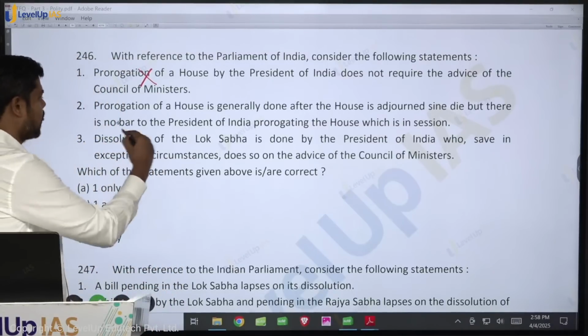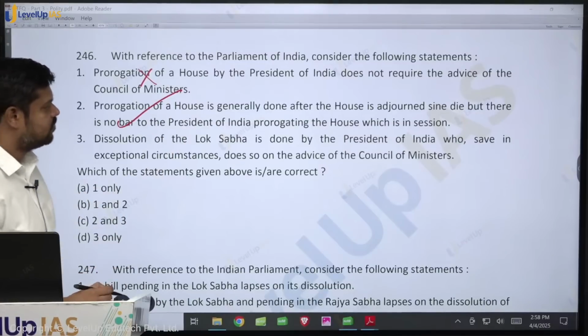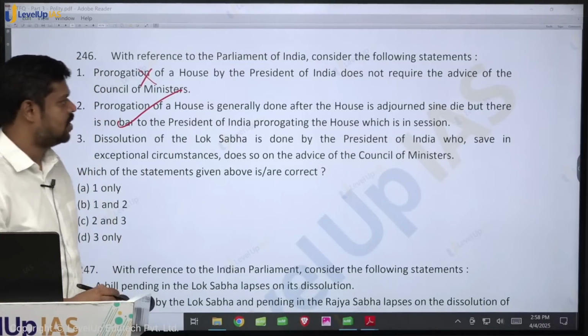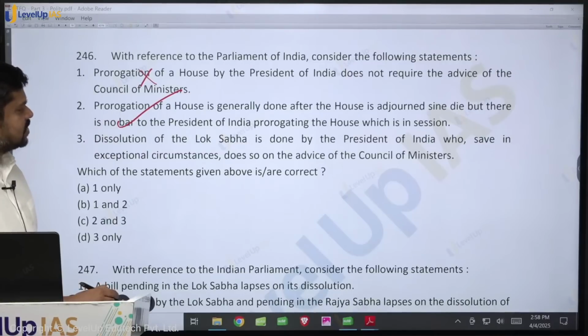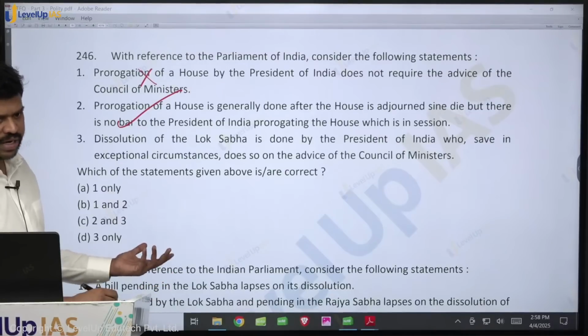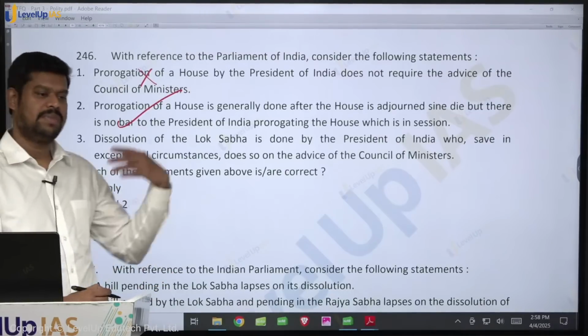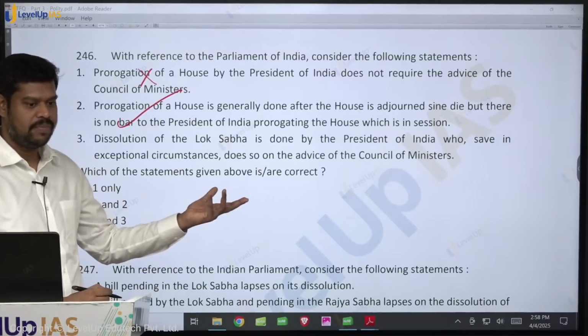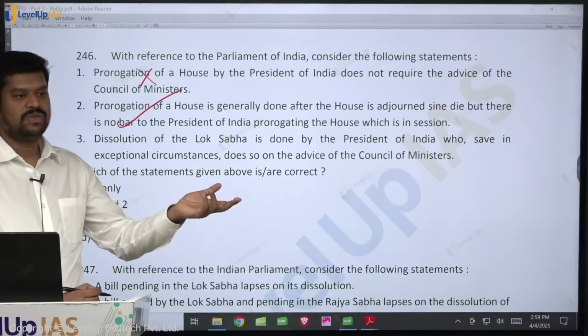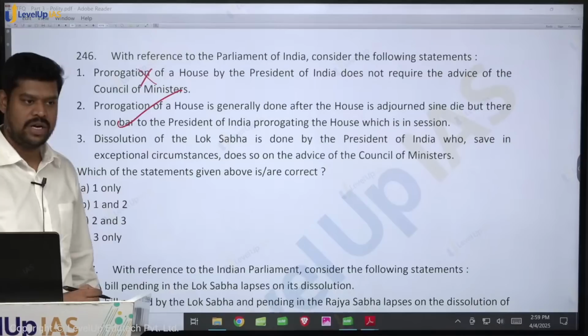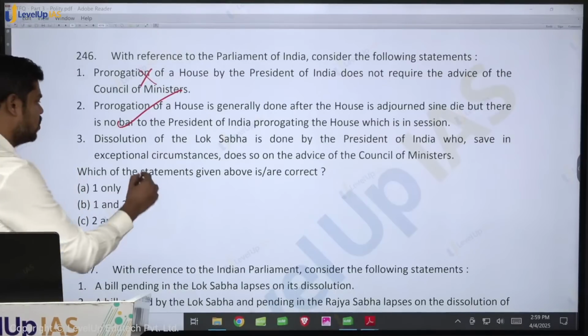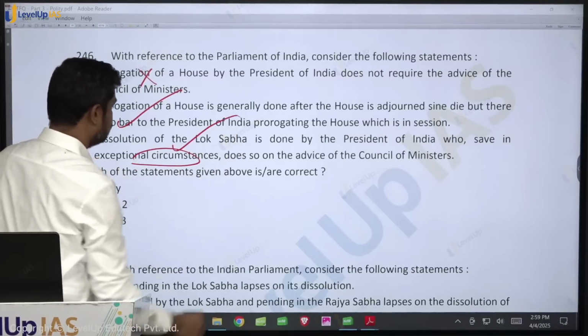So this is true. The dissolution of the Lok Sabha is done by the President of India, who save in exceptional circumstances does so on the aid and advice of the Council of Ministers. Is it true? Yes. So normally he may do it on the aid and advice of the Council of Ministers, but sometimes the efflux of time also it may happen. Sometimes if there is a no confidence motion against the government, then there is no need for any aid and advice of the Council of Ministers. So these are all the exceptional cases. So this is also true.